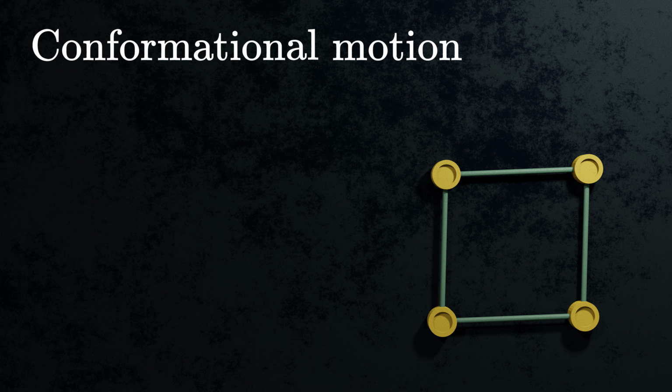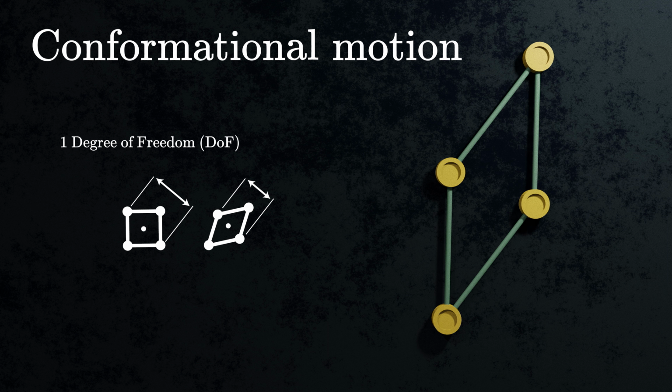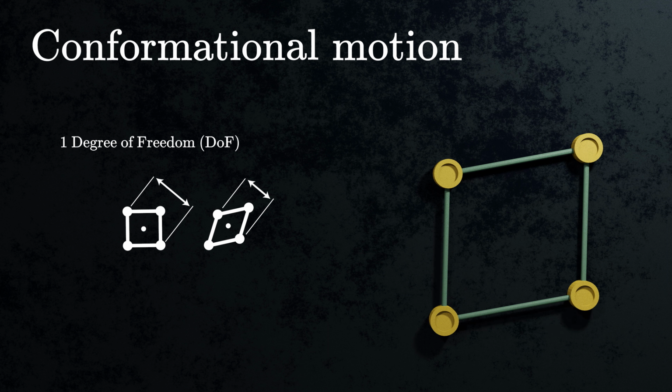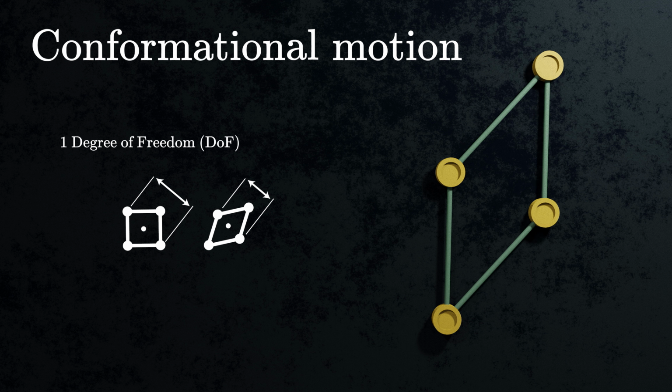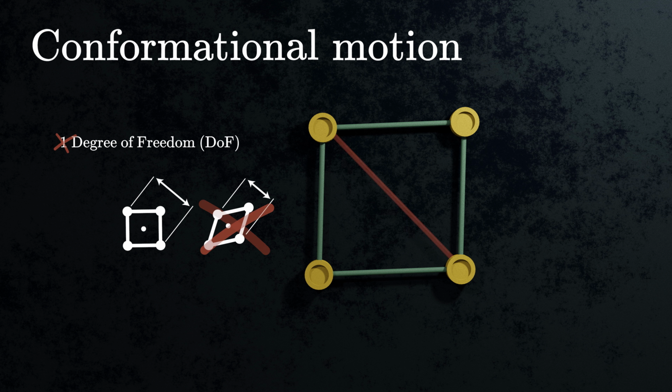Another set of movements, each associated with a conformational degree of freedom, corresponds to changes in a network shape. A conformational motion alters the Euclidean distance between unconnected pairs of nodes. In addition to the 3 rigid body degrees of freedom, this network also has a conformational degree of freedom, whereby it can undergo a deformation from looking like a square to looking like a diamond. While the number of rigid body degrees of freedom is determined solely by the embedding dimension, the number of conformational degrees of freedom also depends on the network structure. For instance, if we were to add a new edge along the diagonal, the network would lose its only available